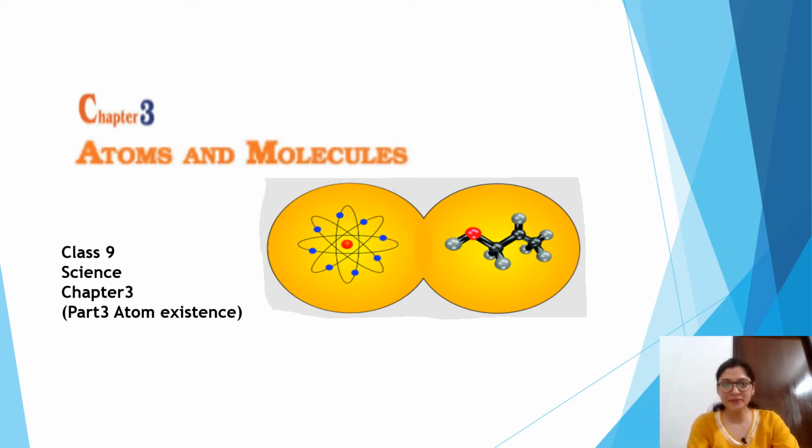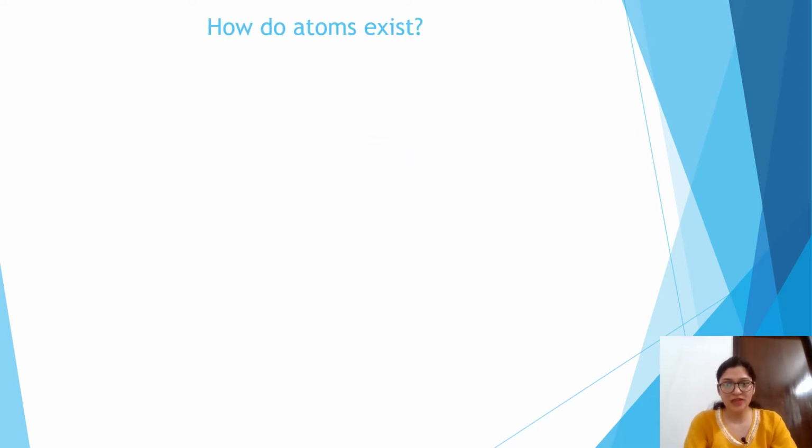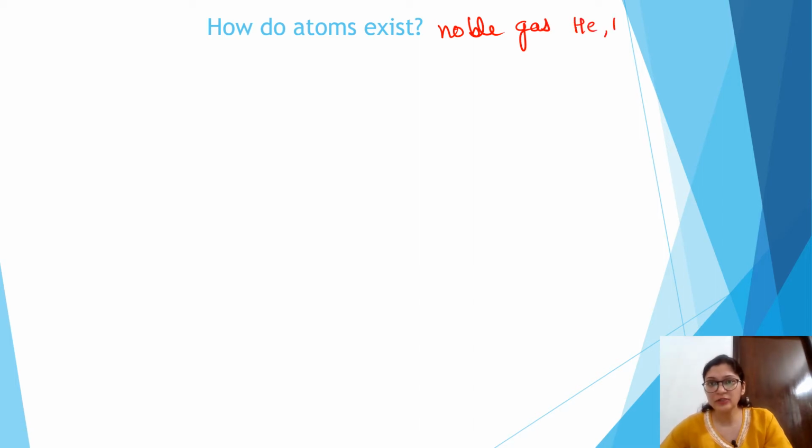So let's start. Today we will be starting with how atoms exist. You know that atoms do not exist independently. They need their partners to combine. But some of the noble gases like helium, neon, argon, krypton can exist independently. They don't want to combine with someone else. They want to stay in a free state, right?